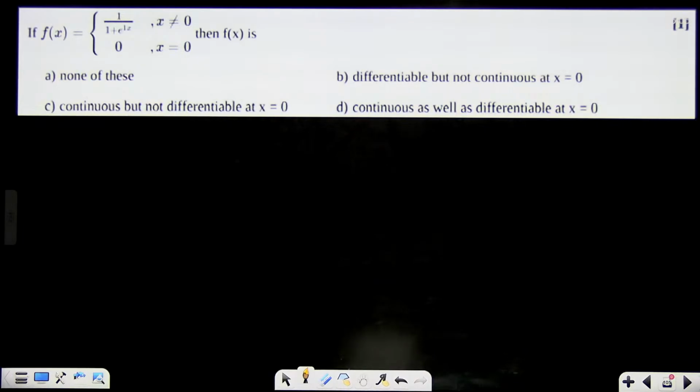Differentiable but not continuous at 0. The function's value at 0 is 0 and the function's value anywhere except 0 is coming out to be equal to 1. Correct? So it is not continuous at x equal to 0 for sure. Now about differentiability. What is the left hand derivative, right hand derivative? Both will be equal. So it is going to be differentiable but not continuous at x equal to 0.